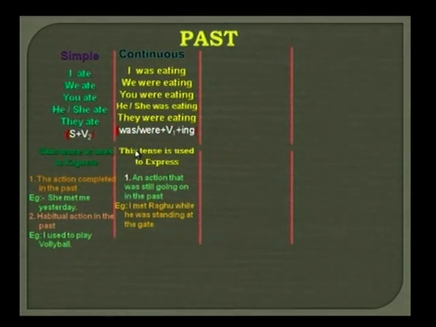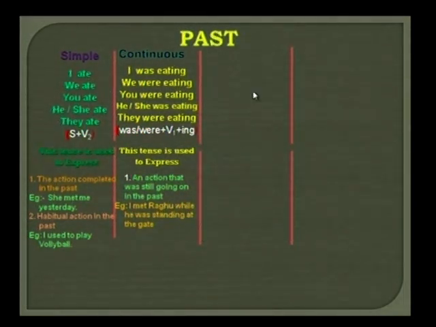So now, let us come to the uses of the past continuous tense. This tense is used to express an action that was still going on in the past. For example, I met Raghu while he was standing at the gate.